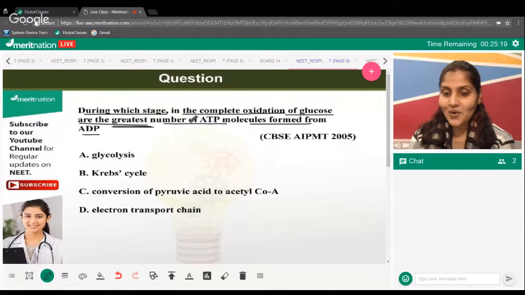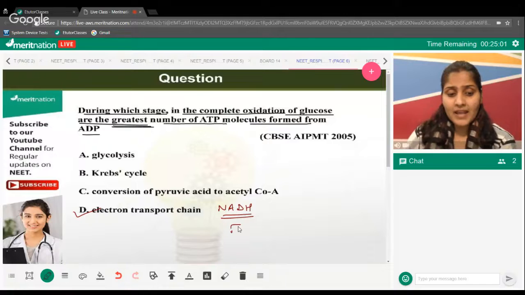Okay, let's see who managed to give the right answer in this question. Your time is up, and the correct answer is electron transport chain. Yes. Remember, all the NADH that you have made in glycolysis and in the Krebs cycle, and the FADH2 that you have made in the Krebs cycle, will be robbed of their electrons.